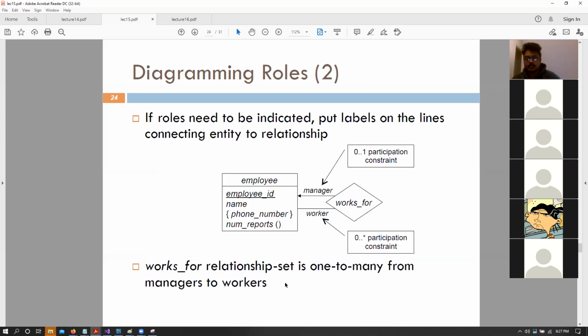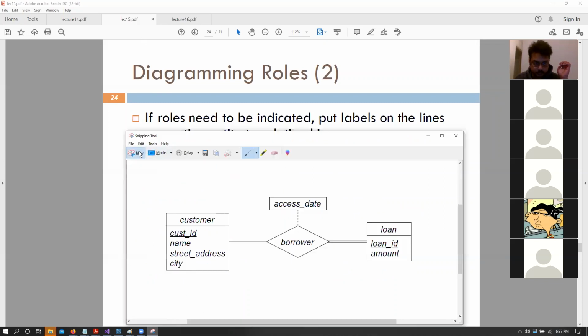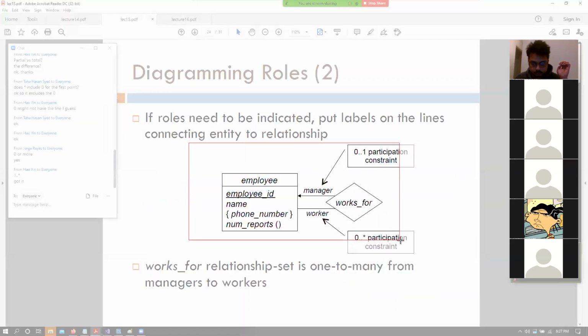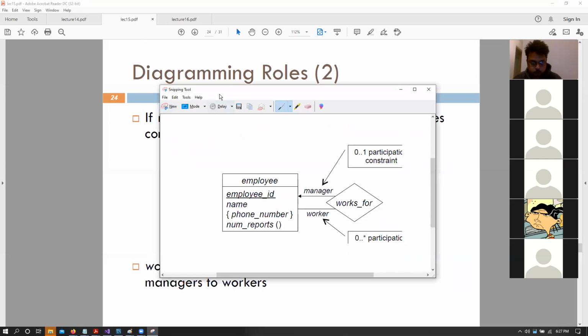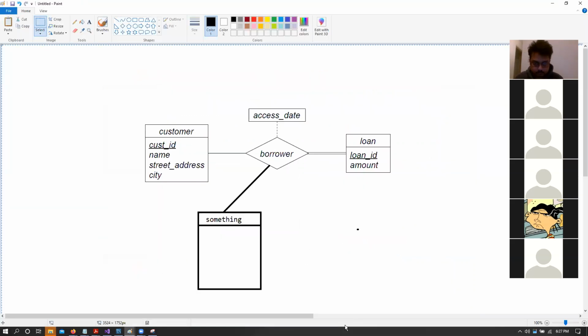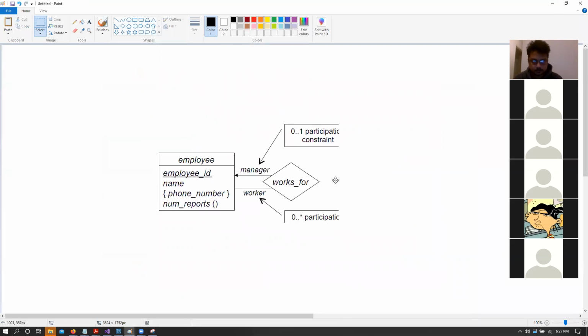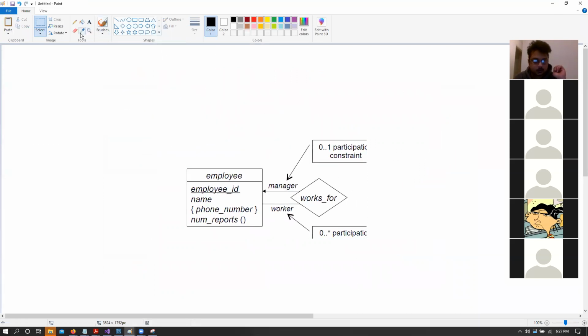So you can imagine something like this. Let me copy this again. Give me a sec while I erase stuff.